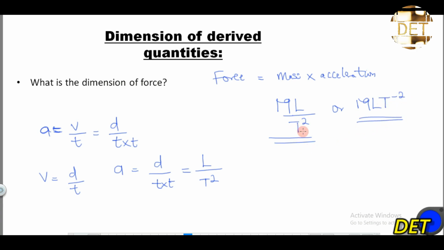When this comes up, it becomes minus. So that's why you have this LT raised to the power of minus 2. So with this, we are done with dimension, right? Like I said, dimension is simply expression of physical quantities in terms of fundamental quantities.